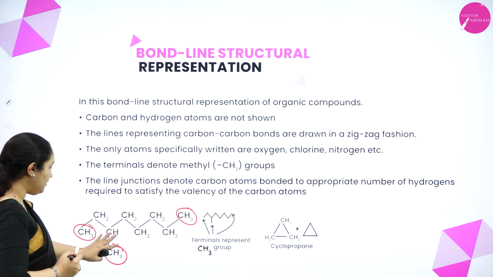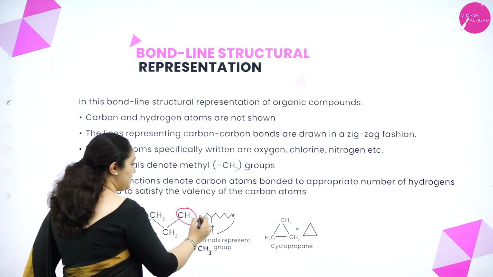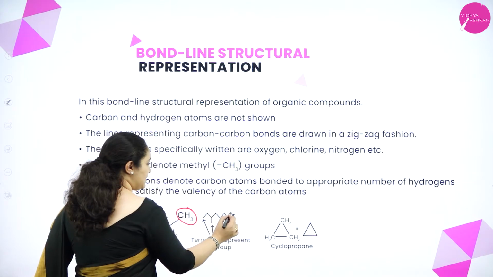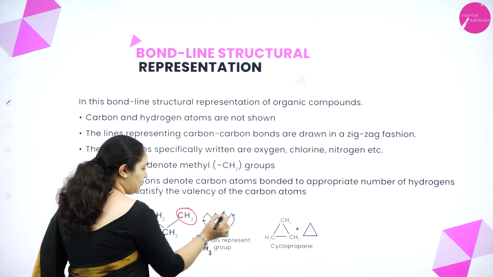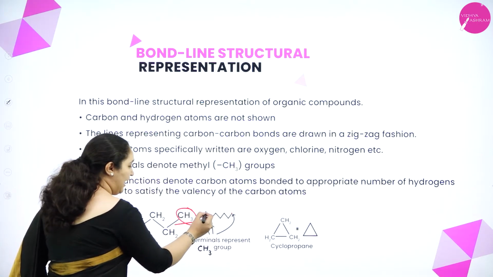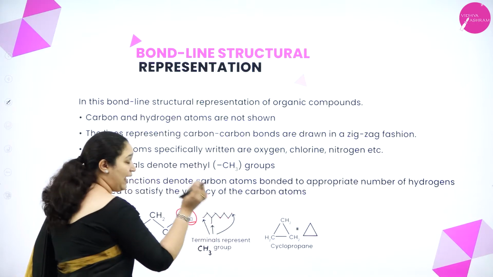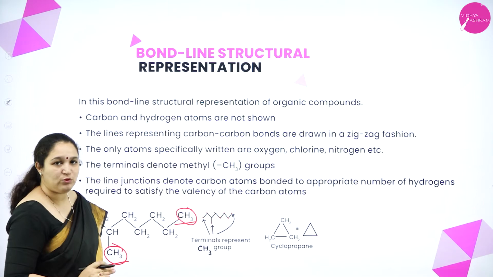So the entire thing, I am not showing any carbon and hydrogen. I just write it as 1, 2, 3, 4, 5, 6 and one side chain is there. So the terminals, what is there? I have 1, 2 and 3 CH3 groups, and every junction is carbon with the appropriate number of hydrogens so that the valency comes up to 4.